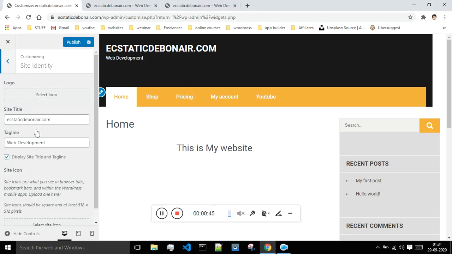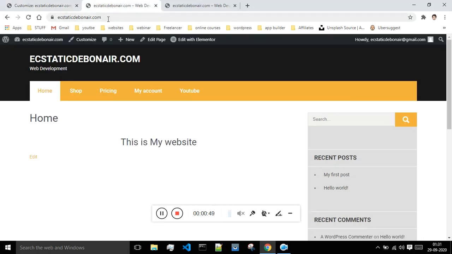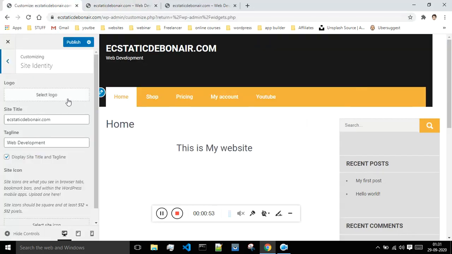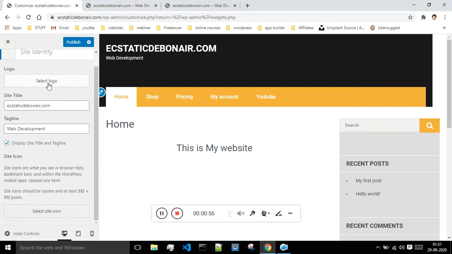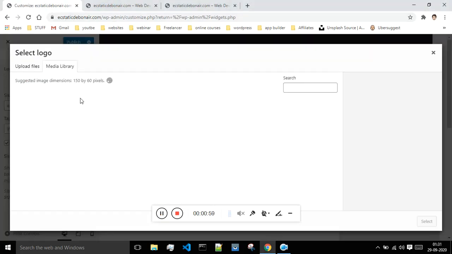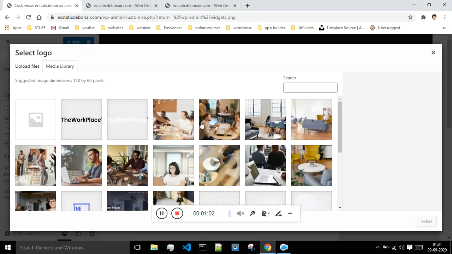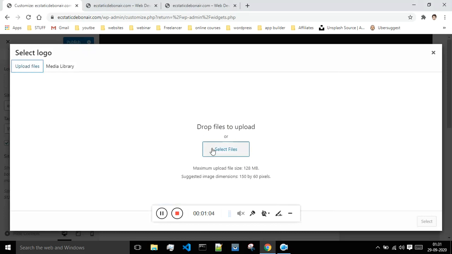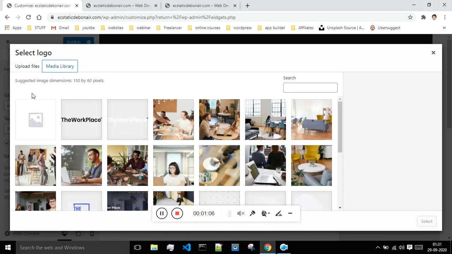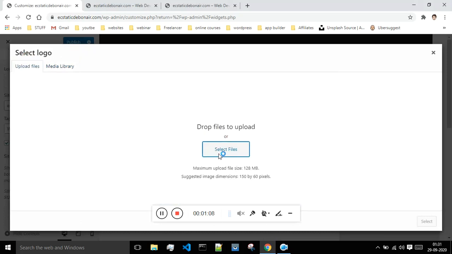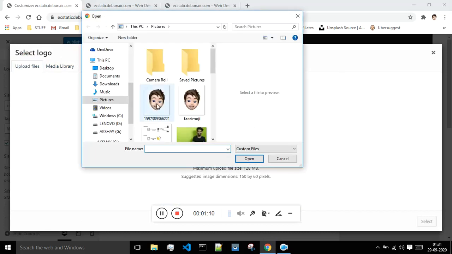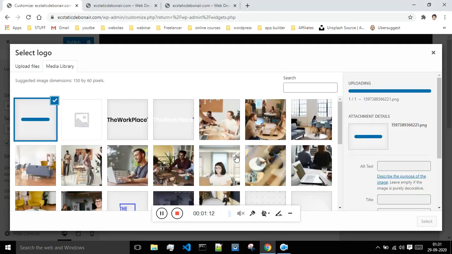And next is site identity. So site identity is basically the name of your website and the tagline and the logo of your website. Okay, so you can change all those things from this section. So let me just upload one very random logo. So let me just go to the uploaded files, and I will choose this as a logo for my website.